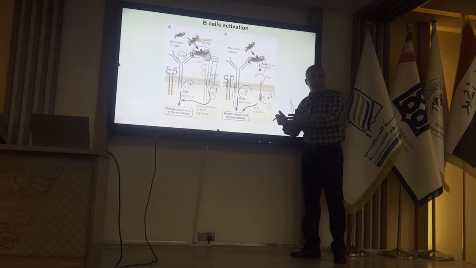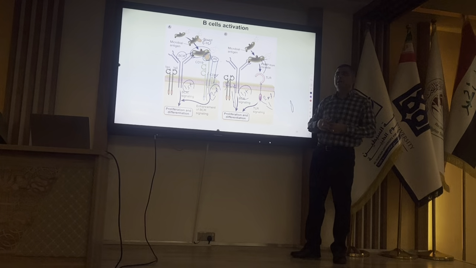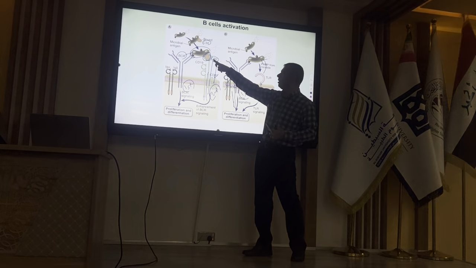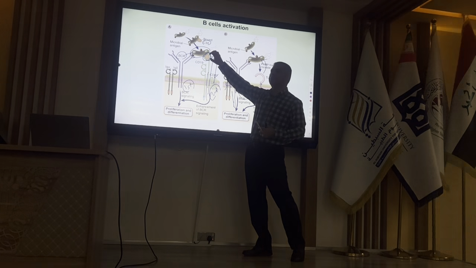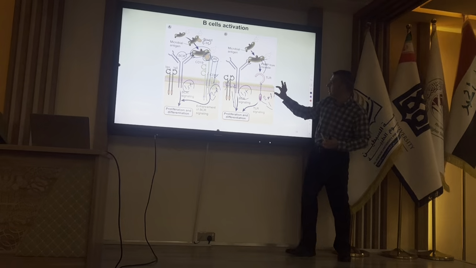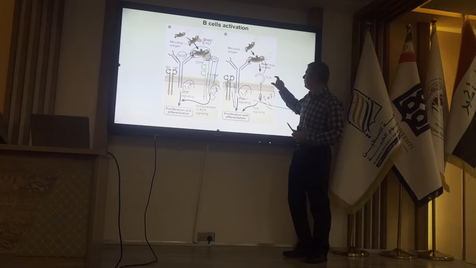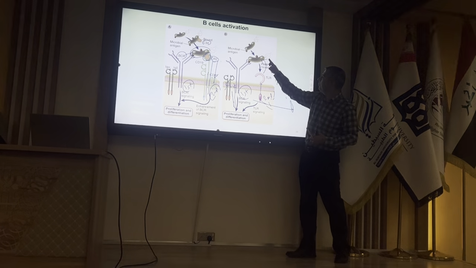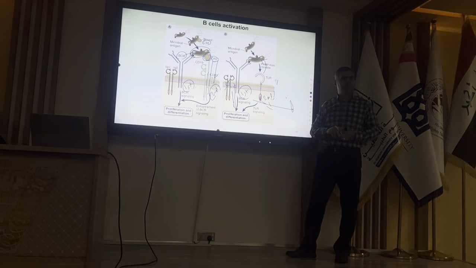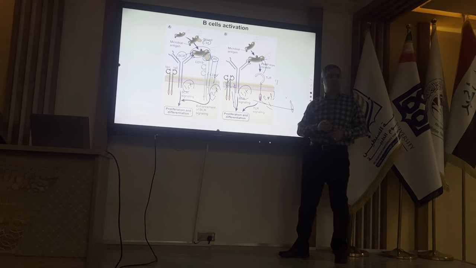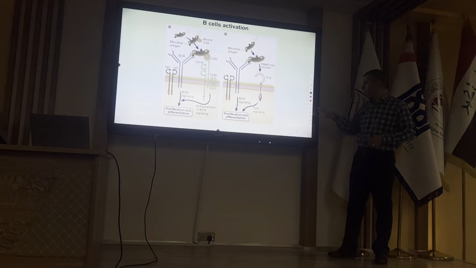There is another way of providing the second signal for B cell activation. The first way was binding of complement receptor to the complement proteins on the surface of bacteria. Another way is binding of TLR, toll-like receptor, on the cell membrane of the B cell to the PAMPs of the bacteria, pathogen-associated molecular patterns. And again, the first signal is by the BCR. Question?